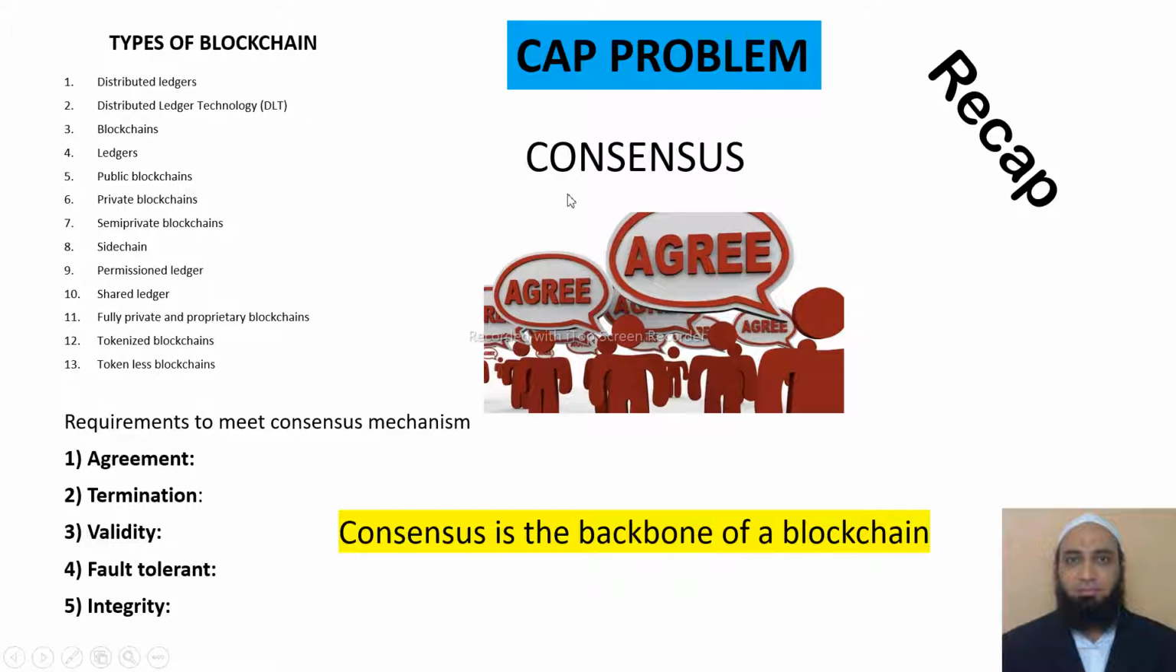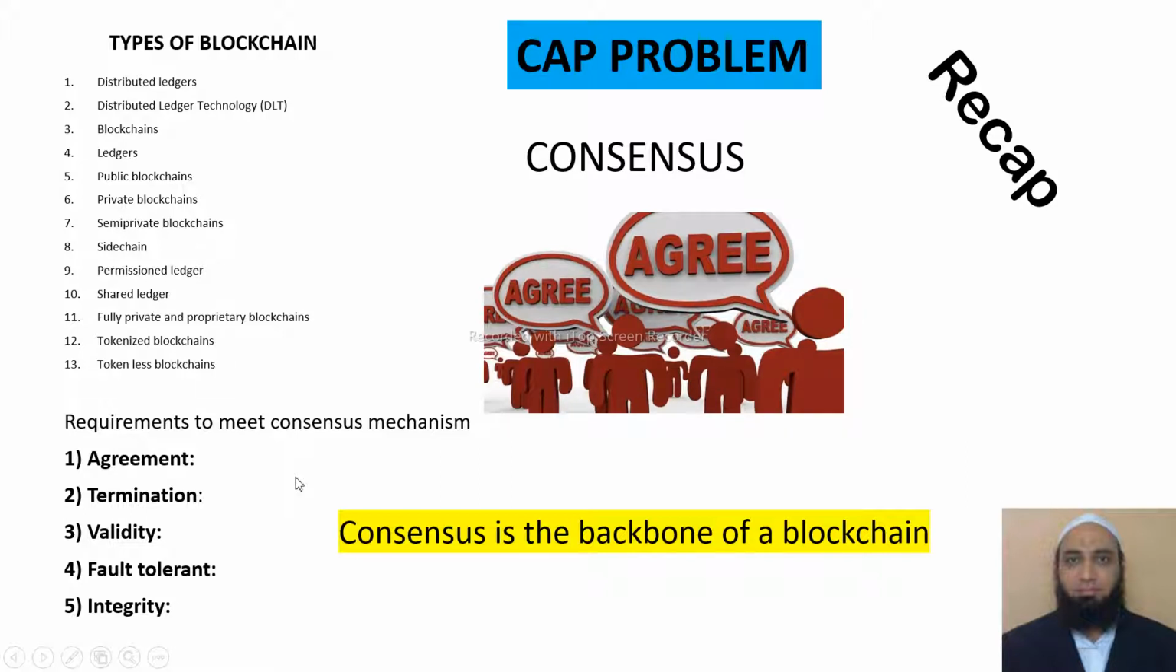In the last class, we learned what consensus is. As we all know, consensus is the backbone of blockchain. It is the agreement among all the nodes, where they agree and we come to that conclusion. That is nothing but the consensus.